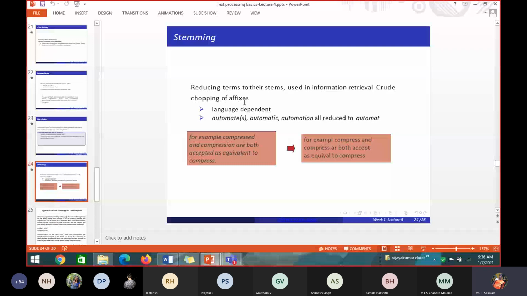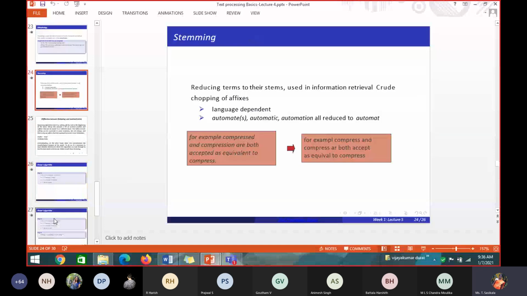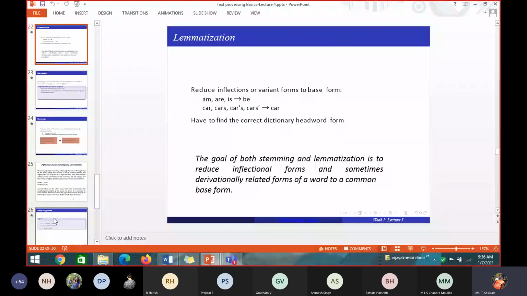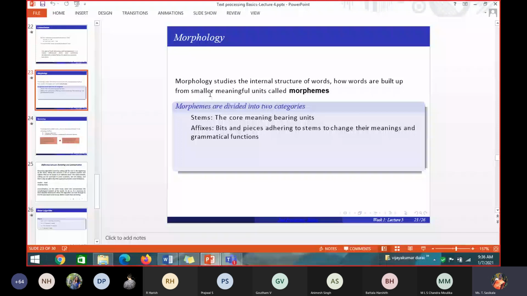Okay, before that, wait one minute. I want to say what is morphology. Sorry, I directly moved to stemming. So after lemmatization, before stemming, I'll tell you about a term called morphology. That is a separate chapter you will be learning in the second unit. So now you know what morphology is, that is enough. Morphology fully in depth you will be studying in your second chapter.